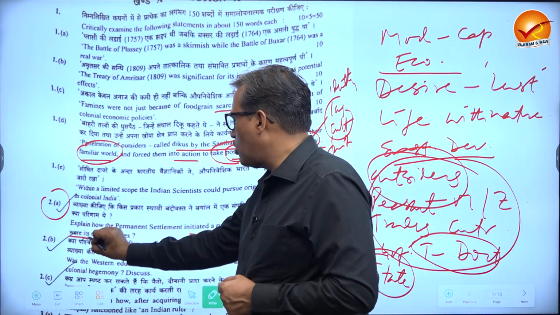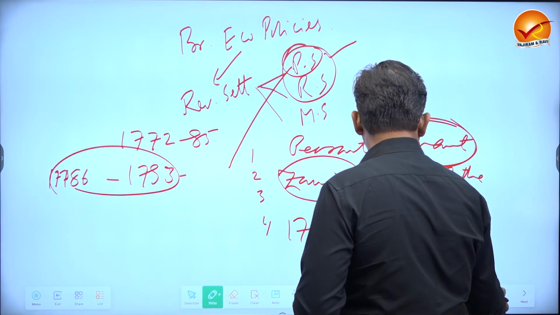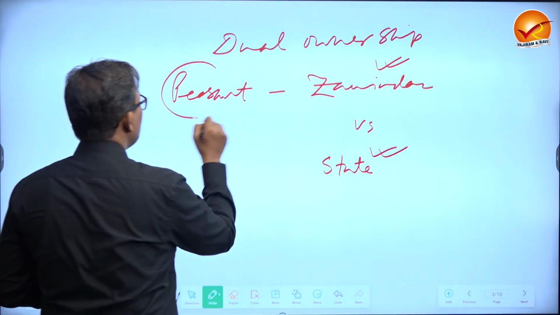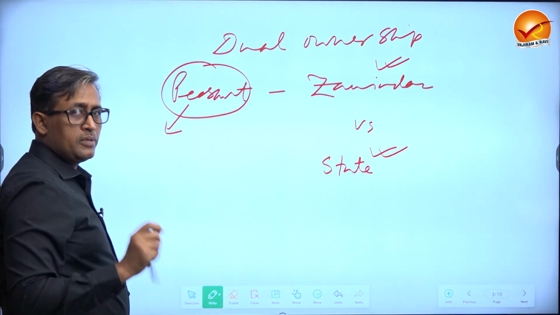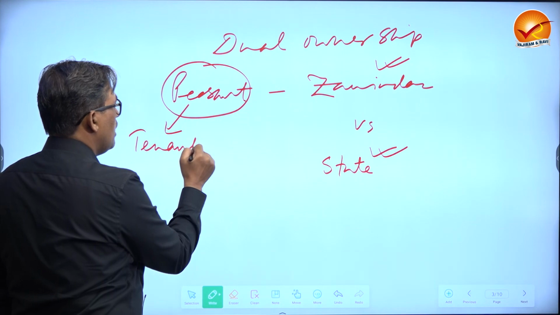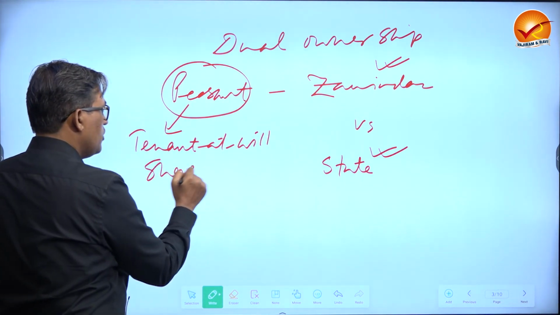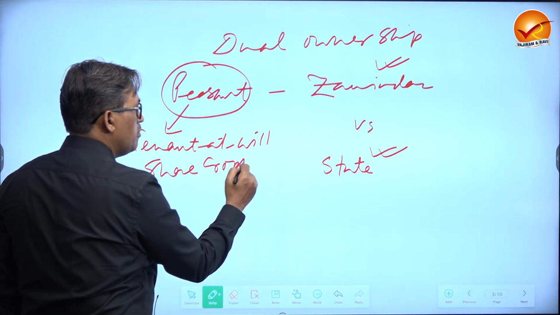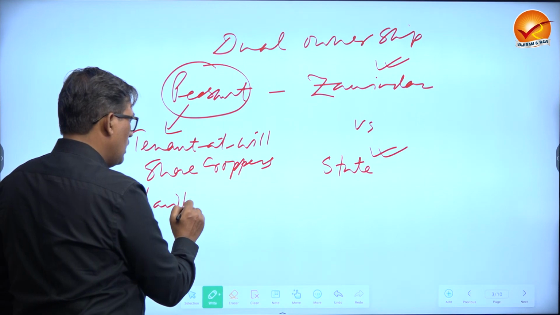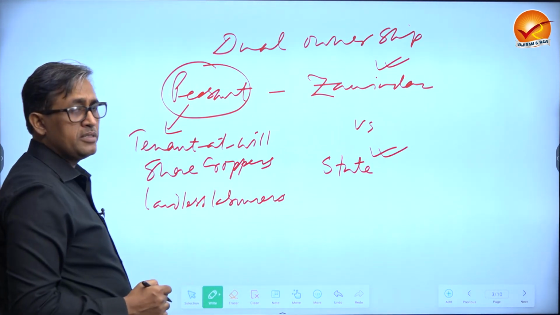Now, what were its consequences? The consequences are plenty. A few of the consequences are that the peasants were now reduced. They were reduced to what is called tenants at will. They were reduced to sharecroppers in some places. They were reduced to landless laborers in many places.